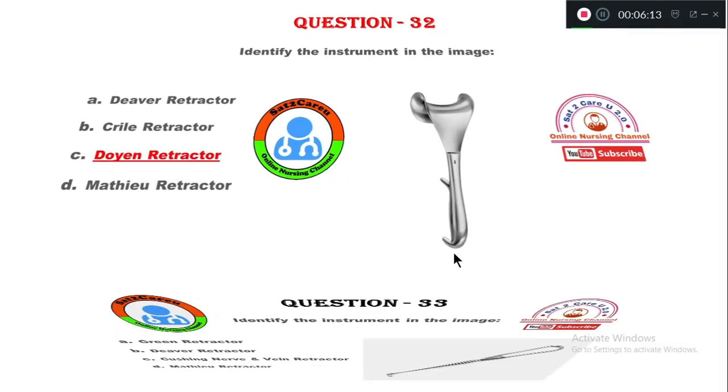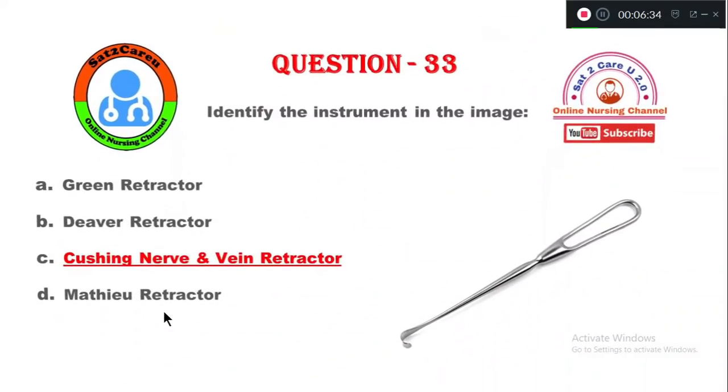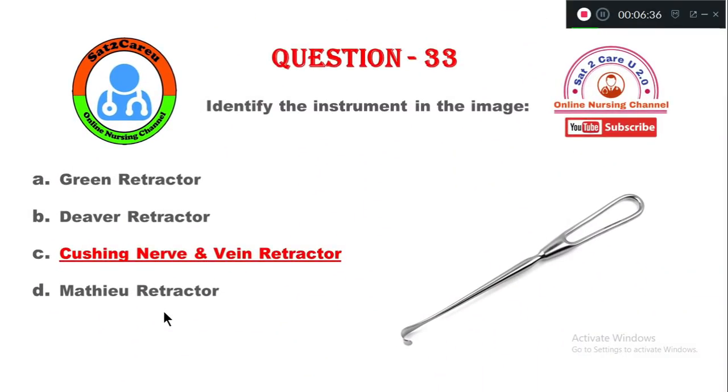Question number 33. Identify the instrument in this image. Option A, Green retractor. B, Deaver retractor. Option C, Cushing nerve and vein retractor. Option D, Mathieu retractor. So this instrument is the Cushing nerve and vein retractor.